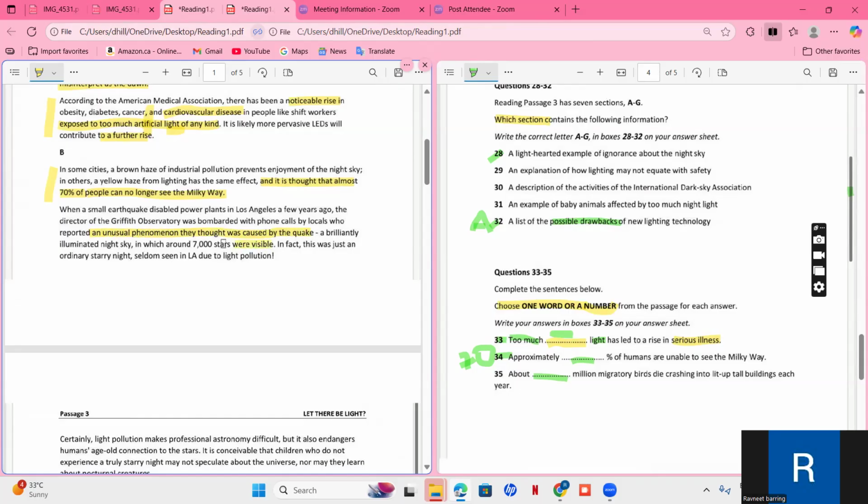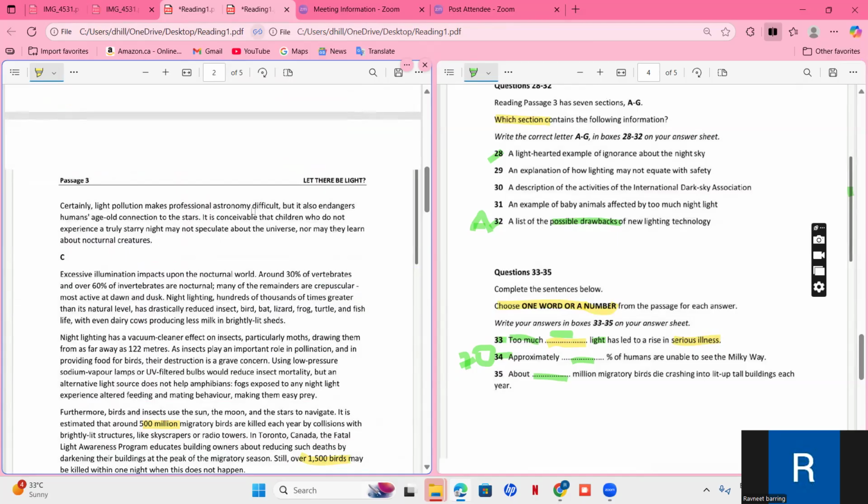So this was an astonishing thing. Maybe it was a drawback or maybe some kind of advantage for them. But when this many people saw this happening in the sky, they called the observatory. They were bombarded with phone calls. In fact, this was just an ordinary starry night, quite seldom seen in LA because of light pollution. So this was a seldom thing.